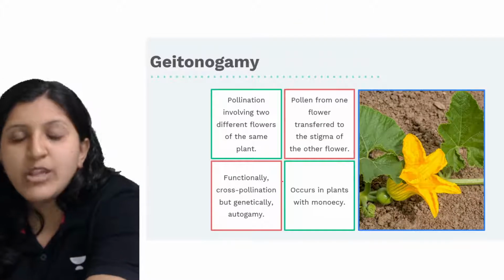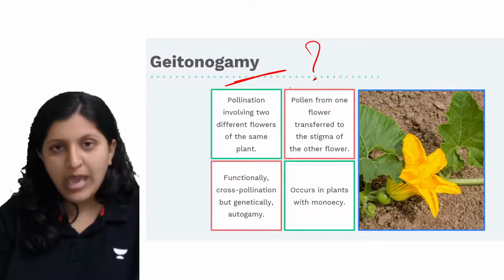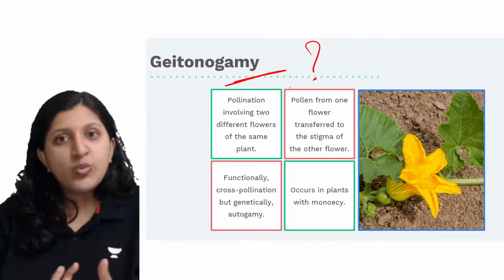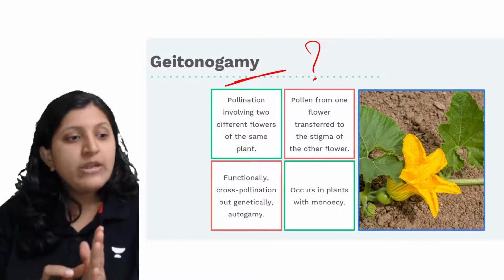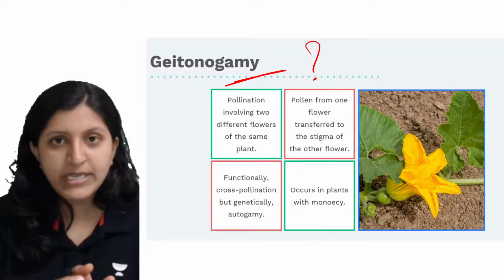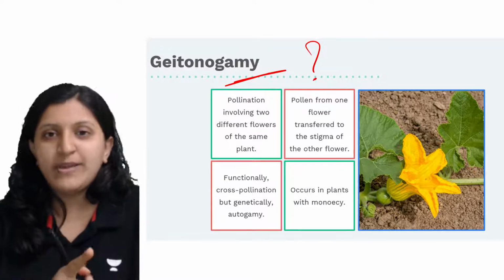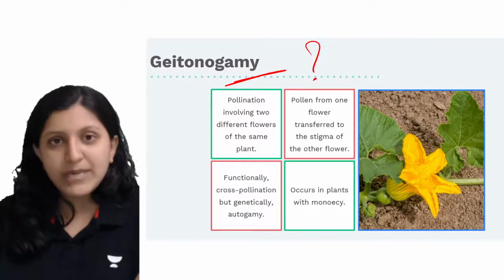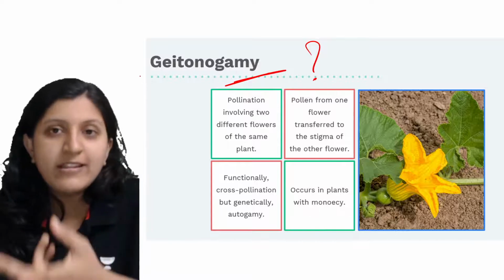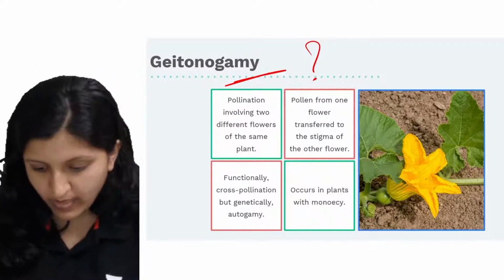Okay, so let's have a look at Geitonogamy now. So what exactly is Geitonogamy? Till now, what we studied was only with respect to one particular plant and one particular flower. Here we are not talking about only one particular flower now. Only one particular plant is there, but we can consider two flowers.